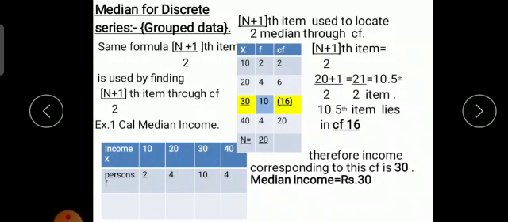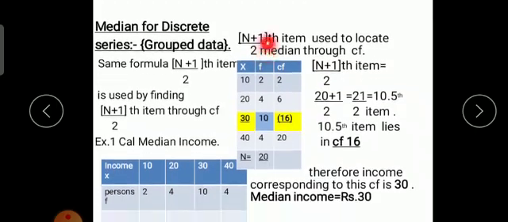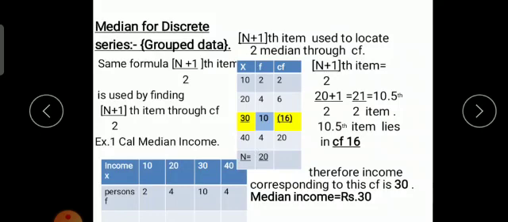Now we draw the chart. The problem is given in horizontal format, sorry, and we prepare the chart in vertical format. Write the x values as given: 10, 20, 30 and 40 is the income. F is the number of persons deriving these incomes: 2, 4, 10, 4.